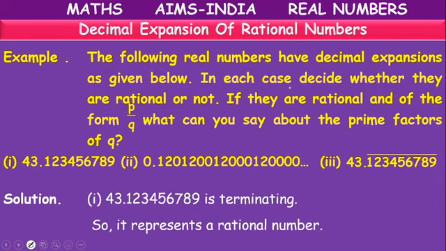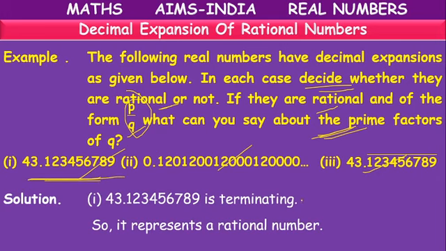Okay, children. Decide whether these are rational or not. They have given decimal numbers. Decide if they are rational or not. If they are rational, express them in p by q and comment about their prime factors. So what is the first one?